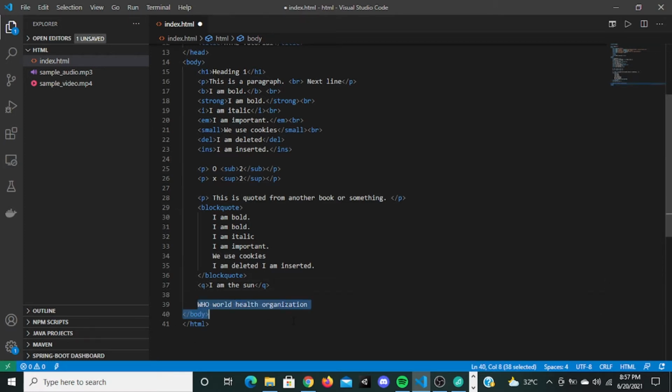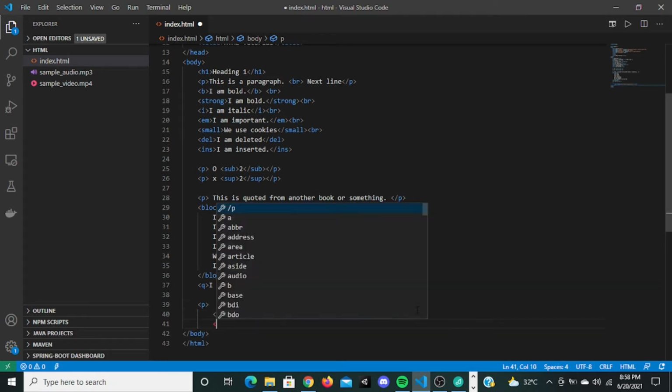Now what this abbreviation tag does is, let's give abbr right here. We have to give a title for this. This title is the expanded form of that abbreviation. So if I give WHO, I should give here the title World Health Organization. Let me put it inside a p tag and close the p tag here.